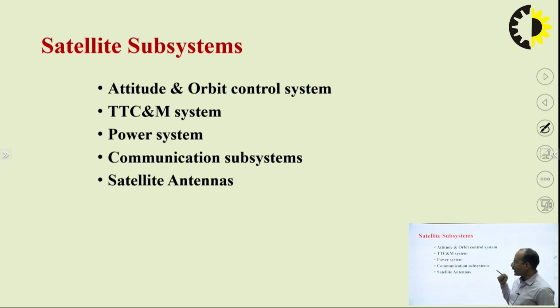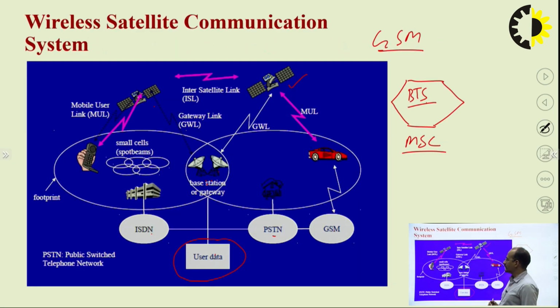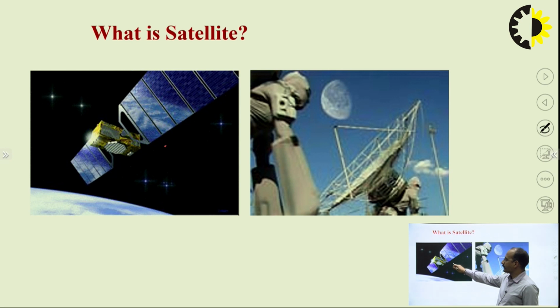Then the satellite subsystem. Now this is the part which is basically connected with the telemetry part. How is it going to connect? In the first diagram you can see this is the satellite. When we are talking about a satellite, it is not about a simple system.